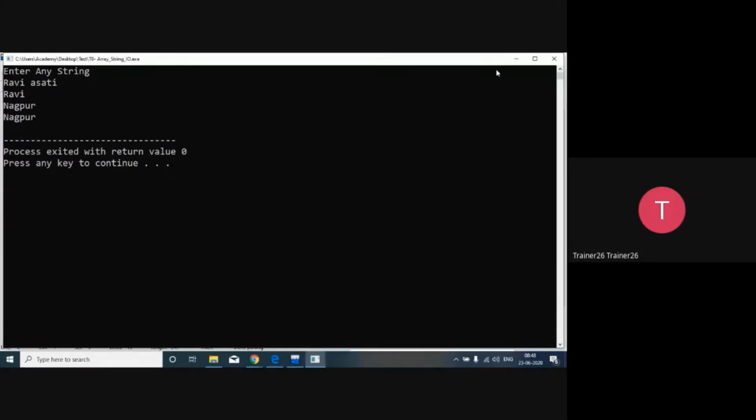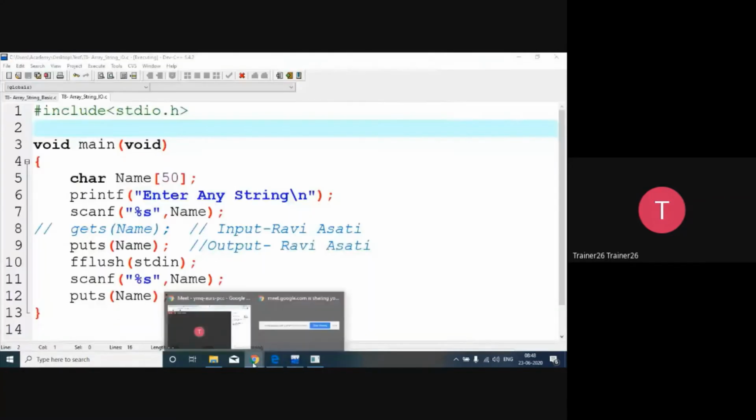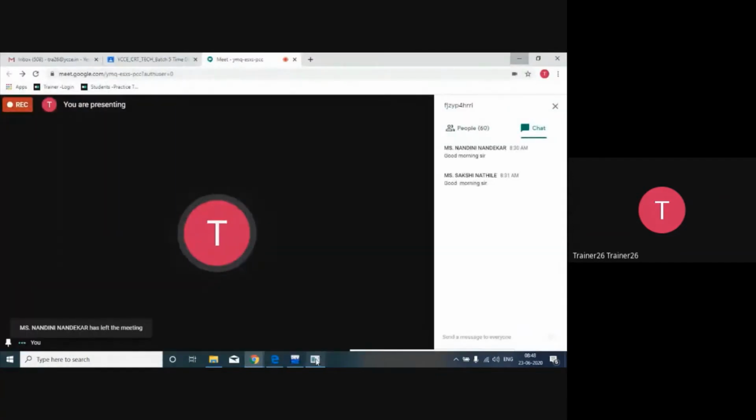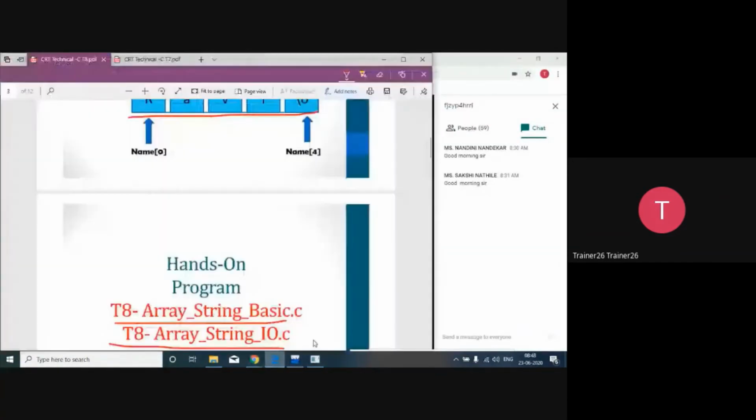So hopefully till this particular point the things are clear to all of you. If you have any query or any confusion, please let me know. You can type your answers in the chat box.